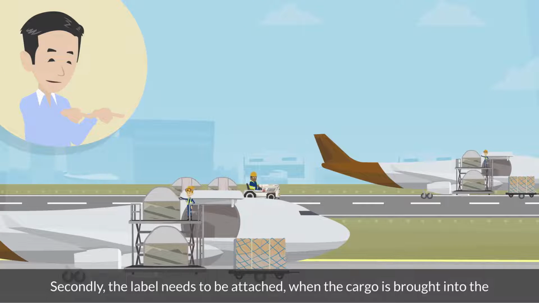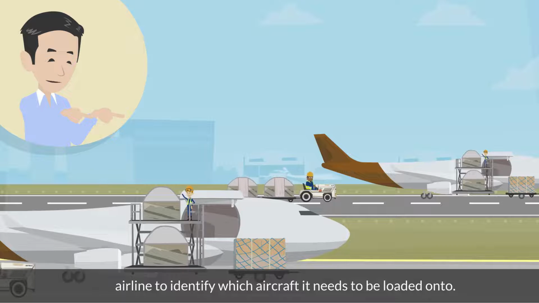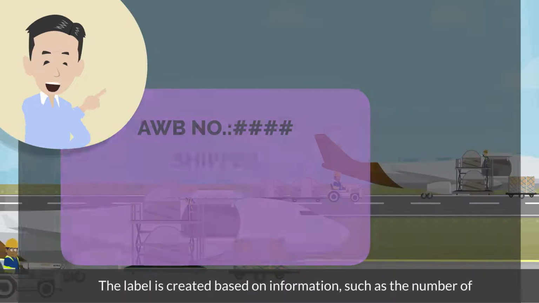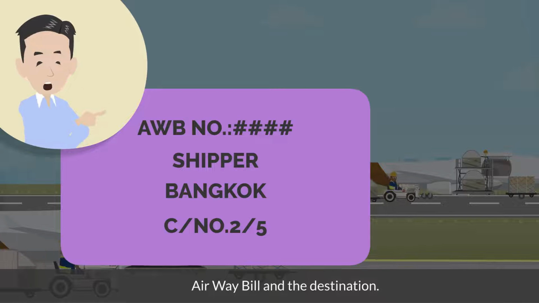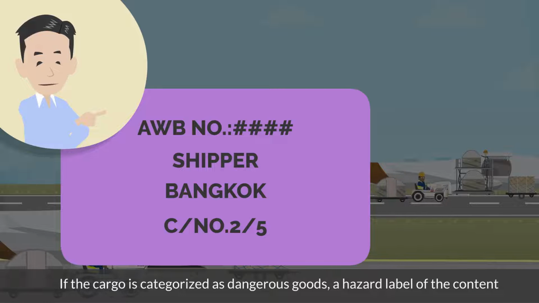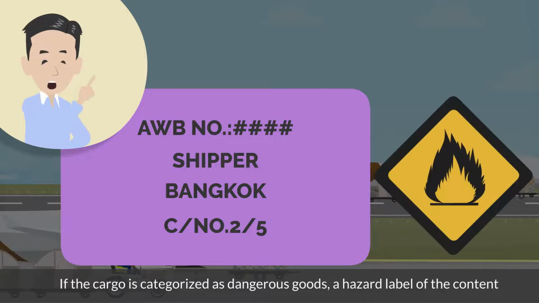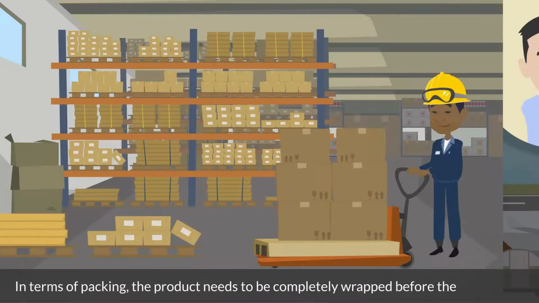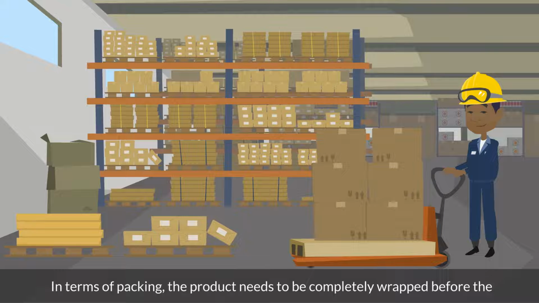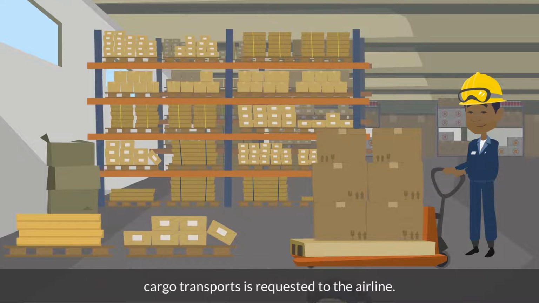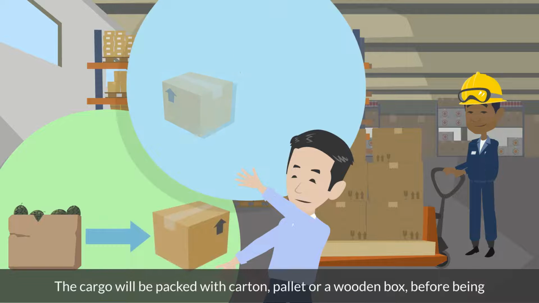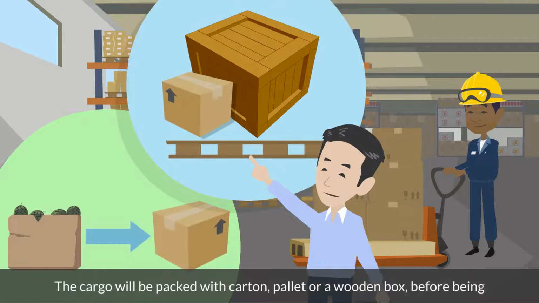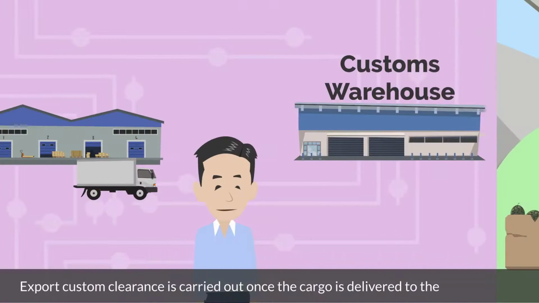Secondly, the label needs to be attached when the cargo is brought into the airline to identify which aircraft it needs to be loaded onto. The label is created based on information, such as the number of airway bill and the destination. If the cargo is categorized as dangerous goods, a hazard label of the content may be required. In terms of packing, the product needs to be completely wrapped before the cargo transport is requested to the airline. The cargo will be packed with carton, pallet or a wooden box, before being collected from the warehouse.